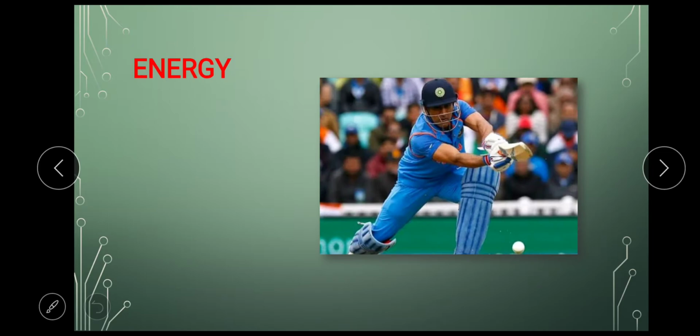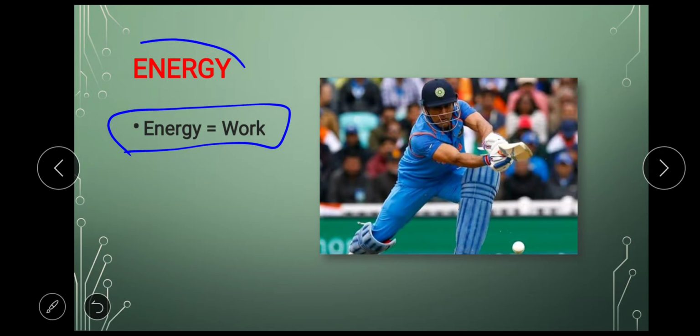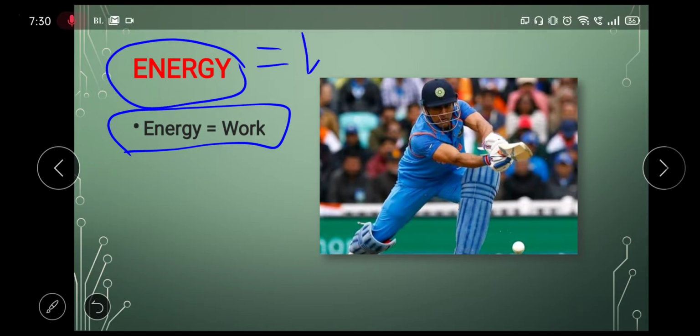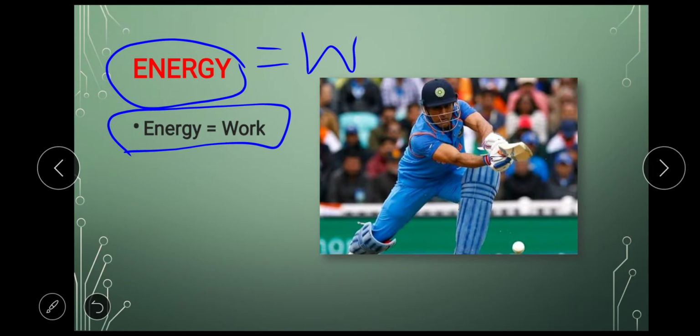Then we started with energy. Energy is basically what? Energy and work are same. How they are same? The amount of energy you possess will be equal to the amount of work you do. Okay, if you have a great amount of energy, then you can do a lot of work. I explained you with this example that how this sportsman is able to hit the ball because of the energy he possesses. So because of that energy he is able to do the work. And because they both are same, the unit of energy is also joules.